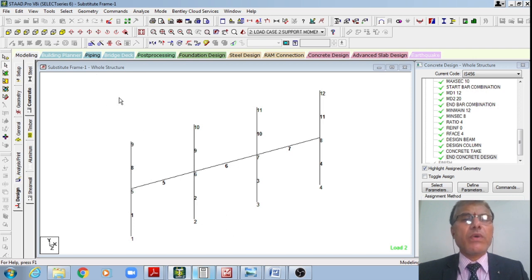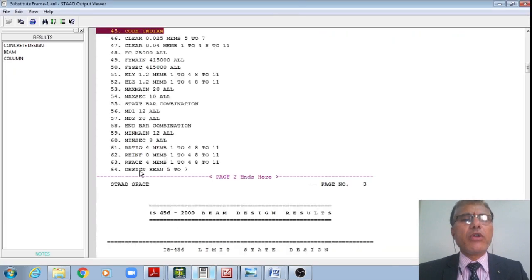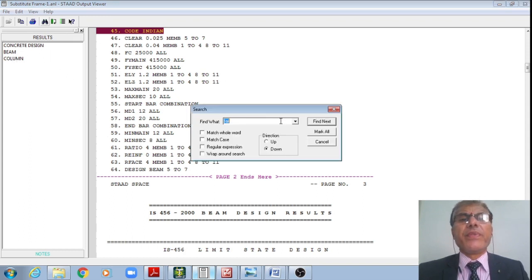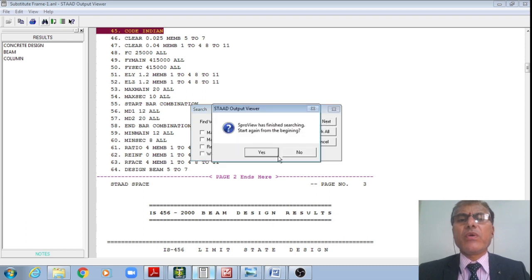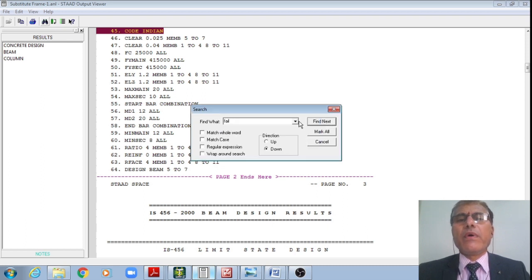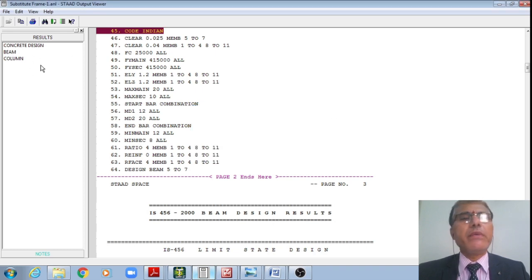Once I do this, student, what I'll do now is click run analysis. Once I run the analysis, I'm just getting the outputs. In just 1 second, I got this output, student. You can see, right? That is the advantage of doing the calculations using the software. Now I'll check if any failed member is there. No, it is saying no. And the adequacy check, no, it is not failing. That is how I have the designs of these beams, right?